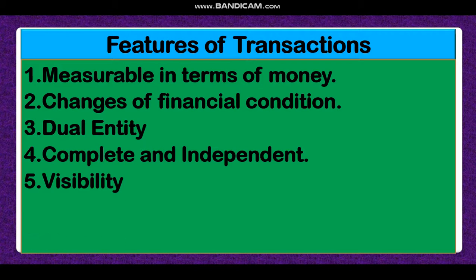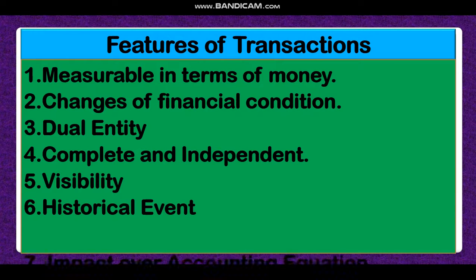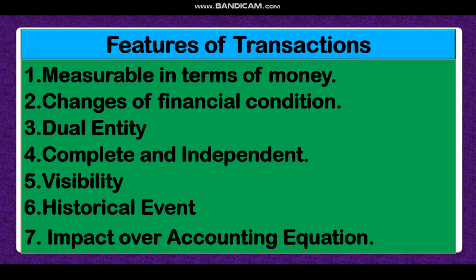Dear student, visibility. A transaction may be visible or invisible. Some transactions we can see, some we cannot see, but both are transactions. Historical event: if any historical event, any previous event, changes the financial condition, that also is a transaction. And lastly, impact over accounting equation. Each and every transaction will change the accounting equation. I will discuss later in this lecture what the accounting equation is. Okay, let's come to the next topic.